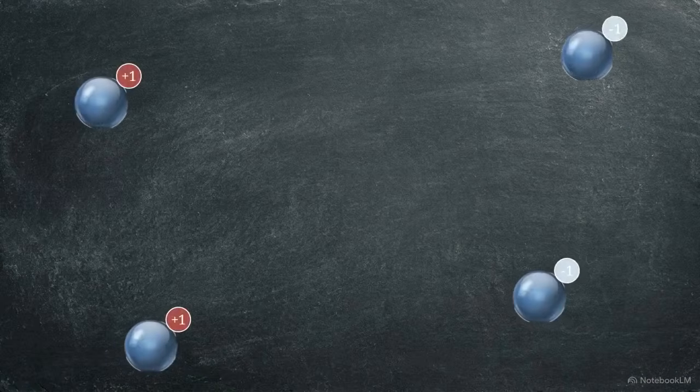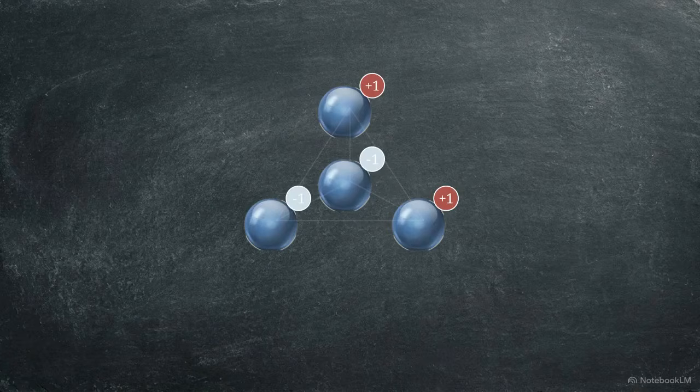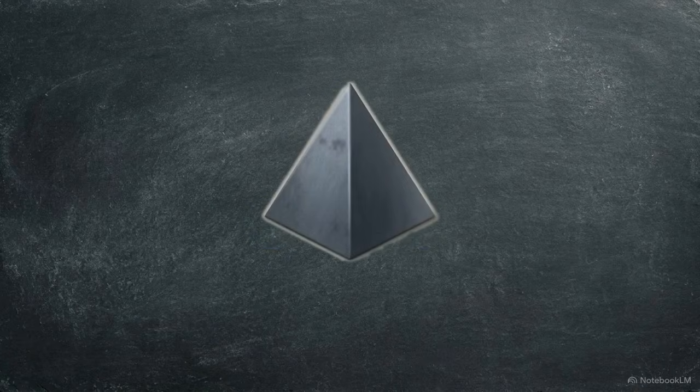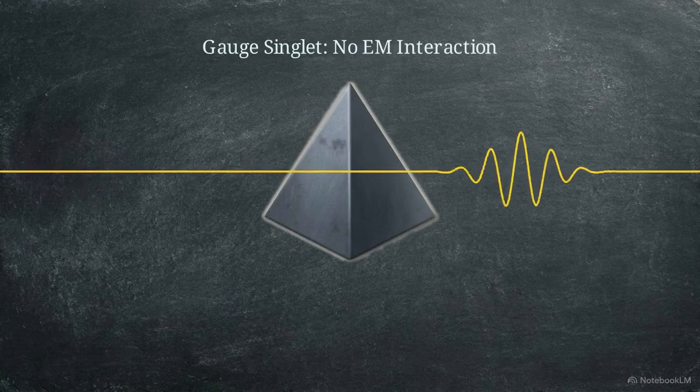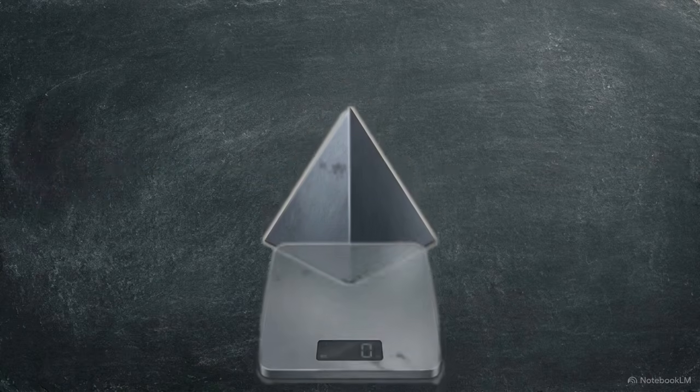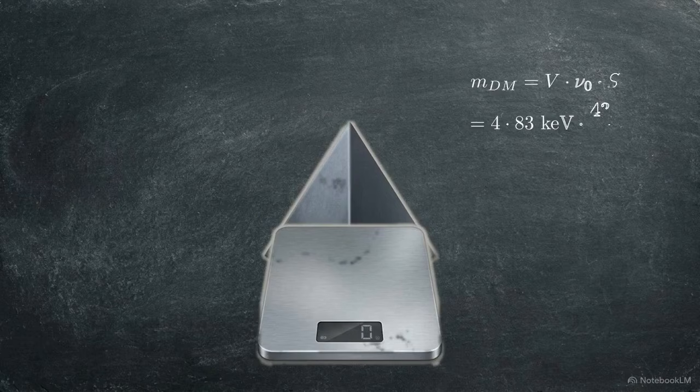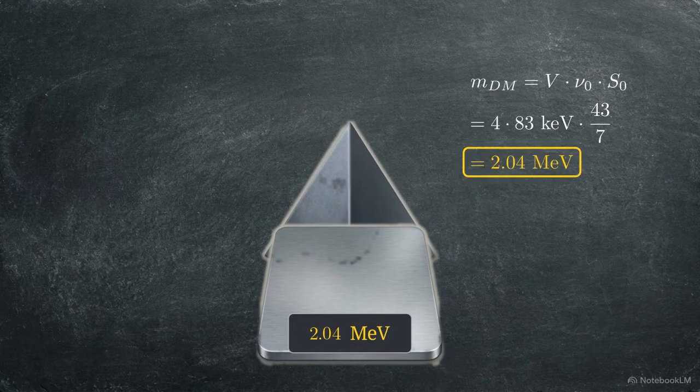During cooling, 4 nodes lock together. Positive and negative states cancel, leaving a perfectly neutral gauge singlet. Invisible to electromagnetism, it interacts only through gravity. Derived from the fixed geometry of the tetrahedral seed, this dark matter relic weighs exactly 2.04 mega-electronvolts.